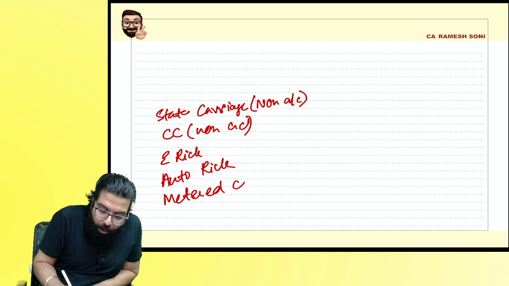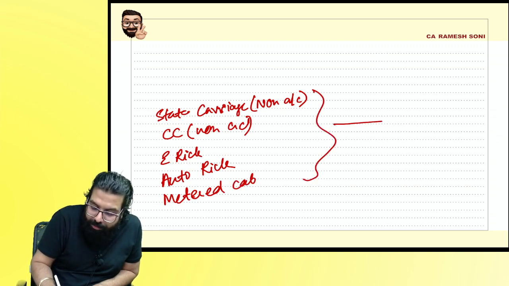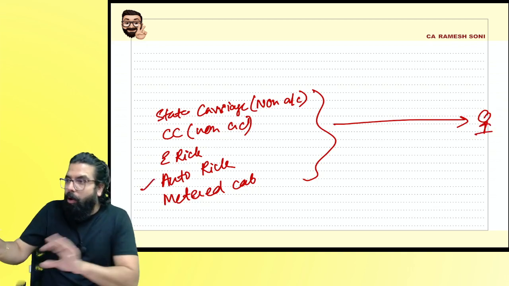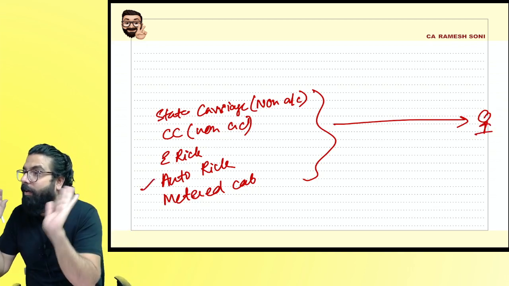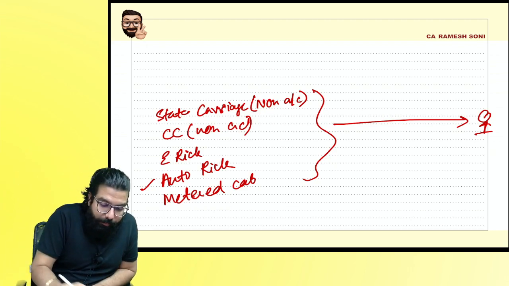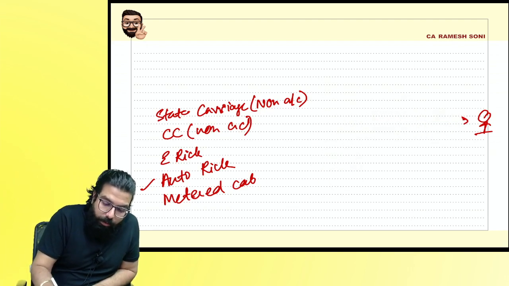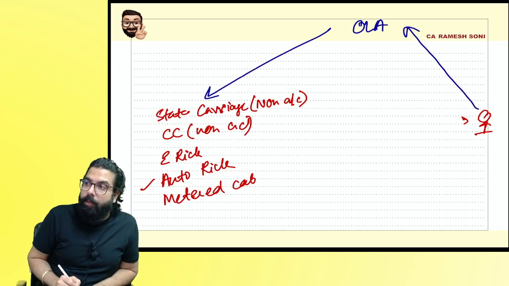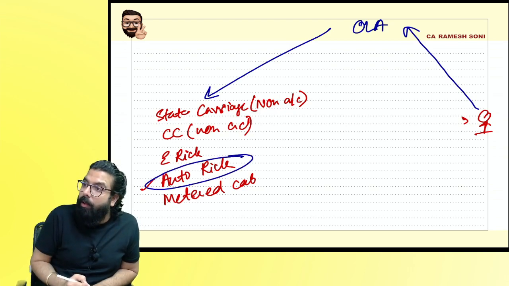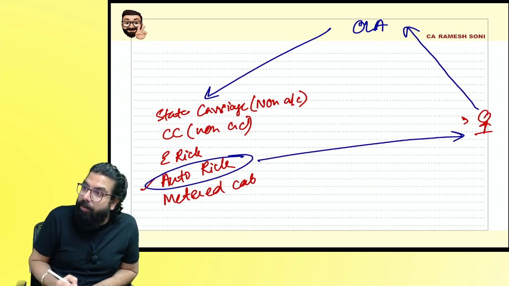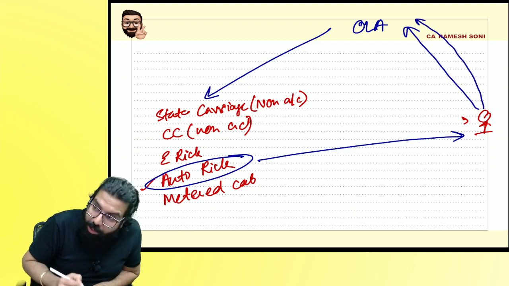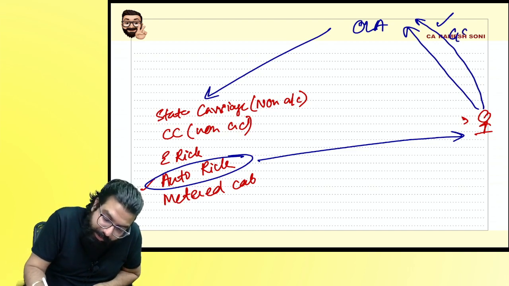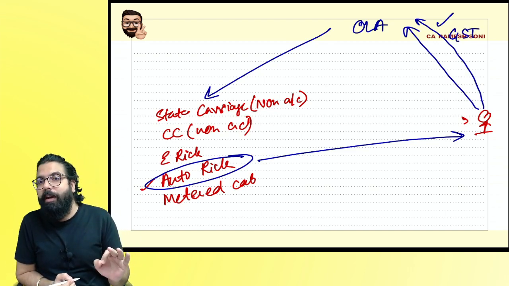Now listen, all this applies when they were providing their services directly. For example, you caught one auto and went somewhere. There was no GST. It was exempted, correct? Supposing you went to the Ola app and booked any one of them, say an auto rickshaw, and the auto rickshaw provided you the service. When you are paying the amount to Ola, it will no more be exempt. You have to pay GST also. Are you able to understand what I am telling?